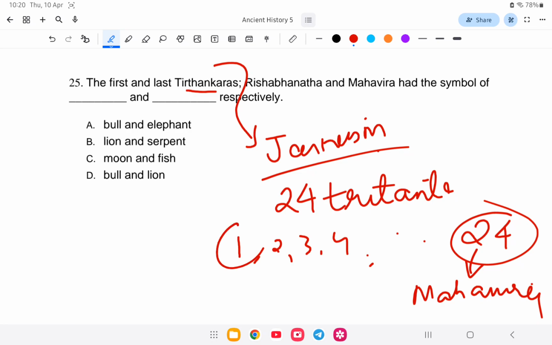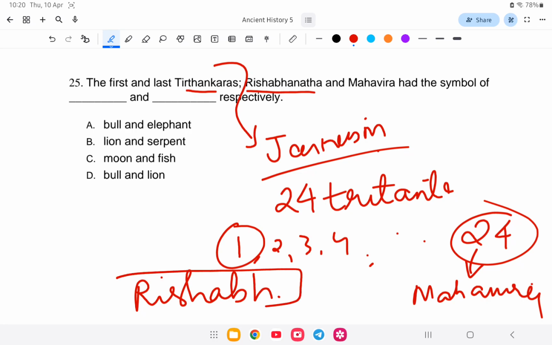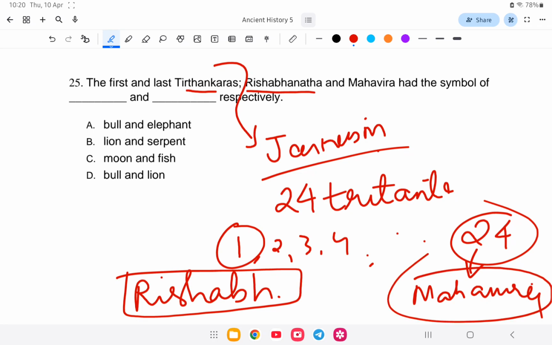The first one is Rishabhanatha. They are associated with various animals. Rishabhanatha was associated with the bull, and Mahavira, the last and the most important founder of Jainism, with the lion. So the answer is what? Option D, that is bull and lion.